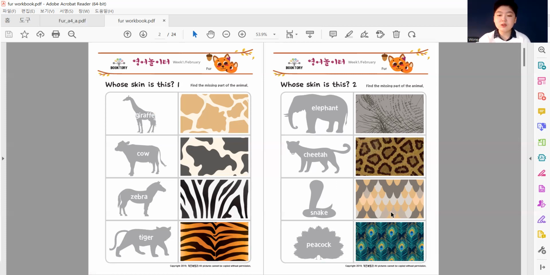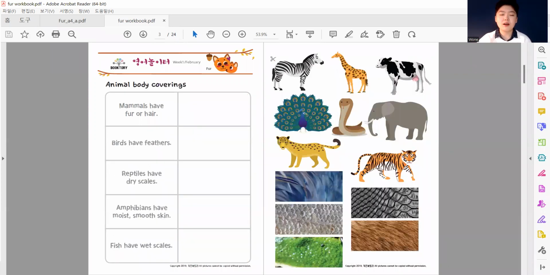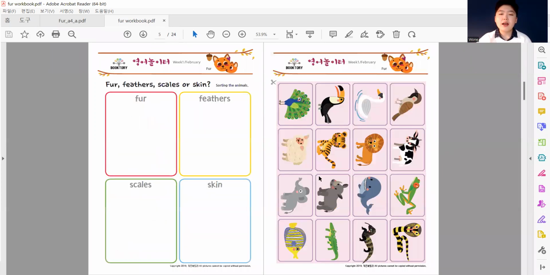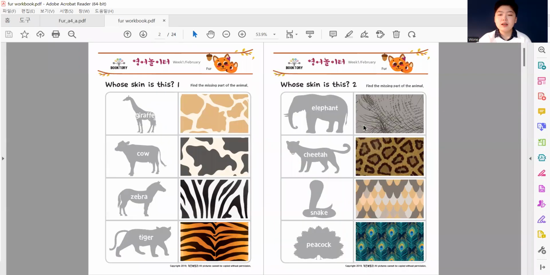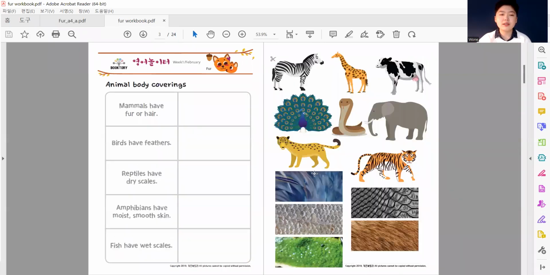The next one, this one is very special, right? This isn't a skin per se. This is more of like a fur, feather, right? So which bird does this belong to? The peacock. It belongs to the peacock. So go ahead and cut these animals out and glue them onto the correct skin.